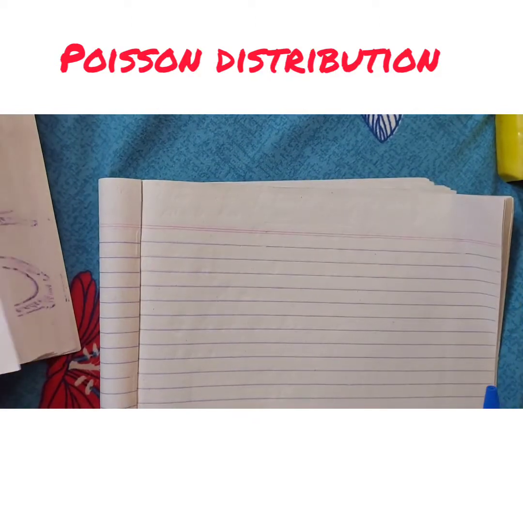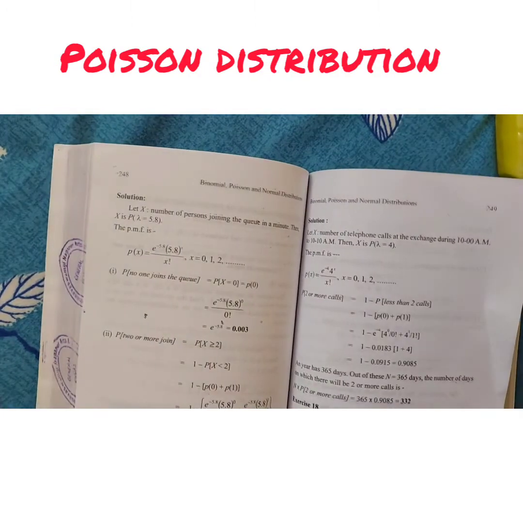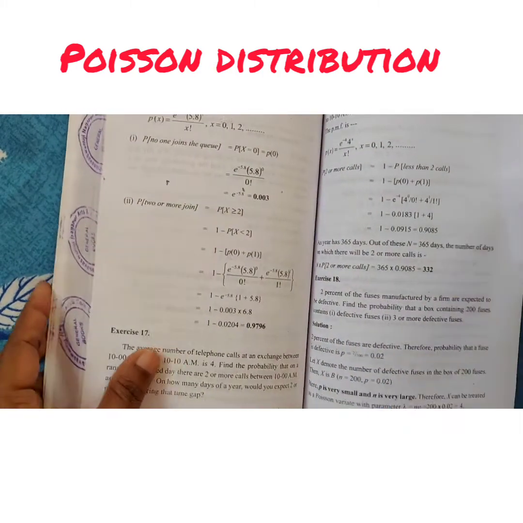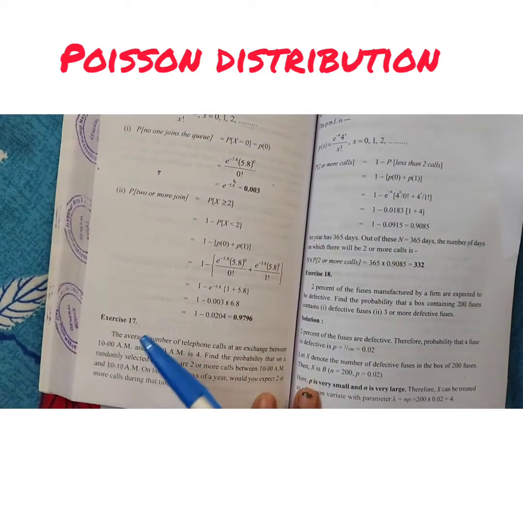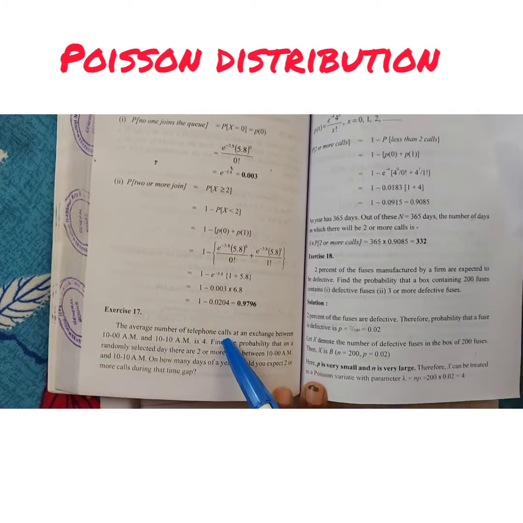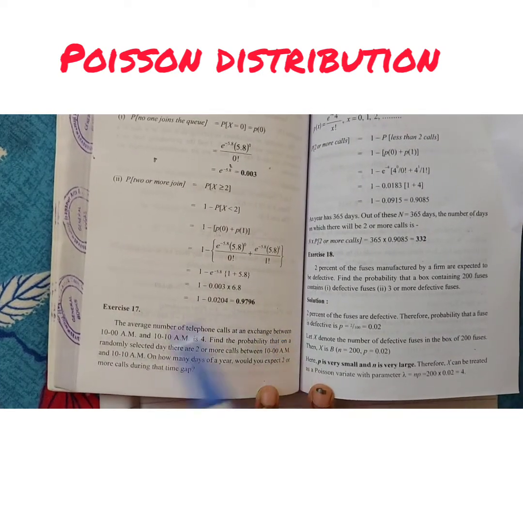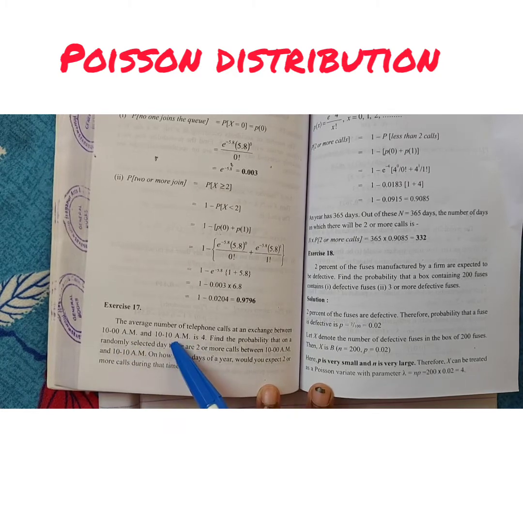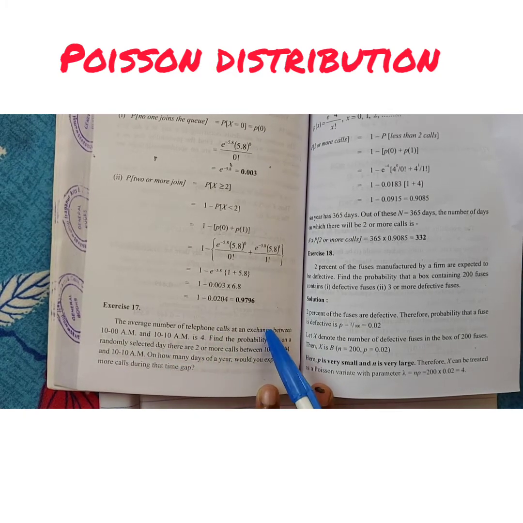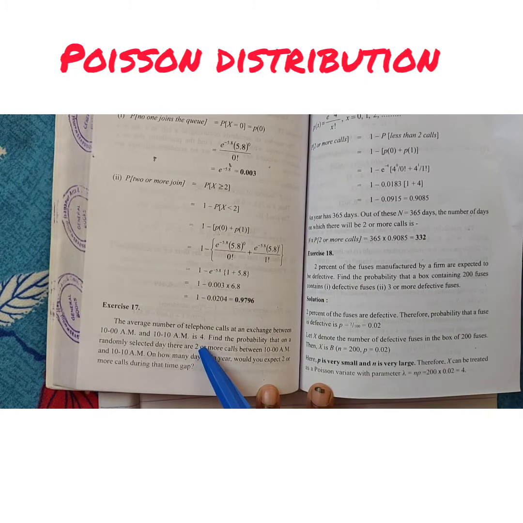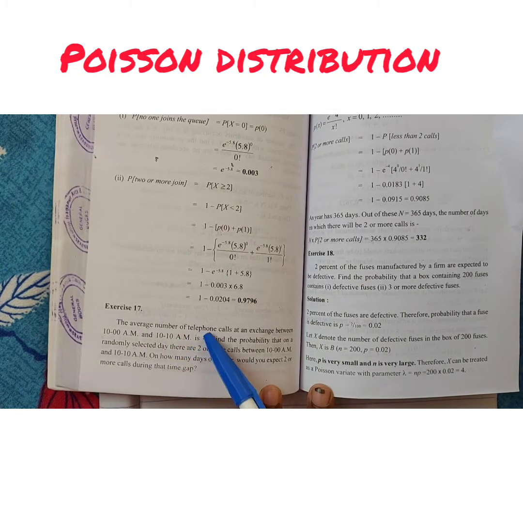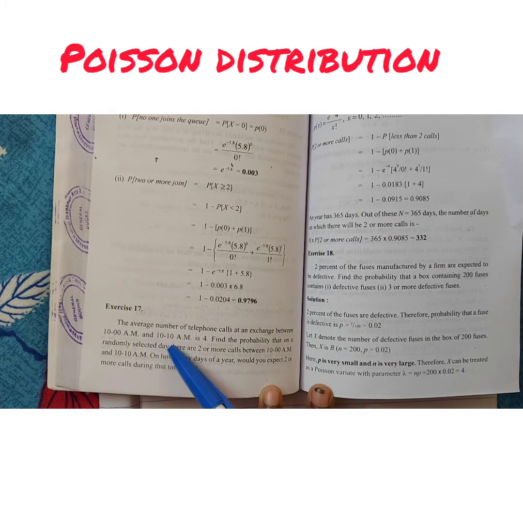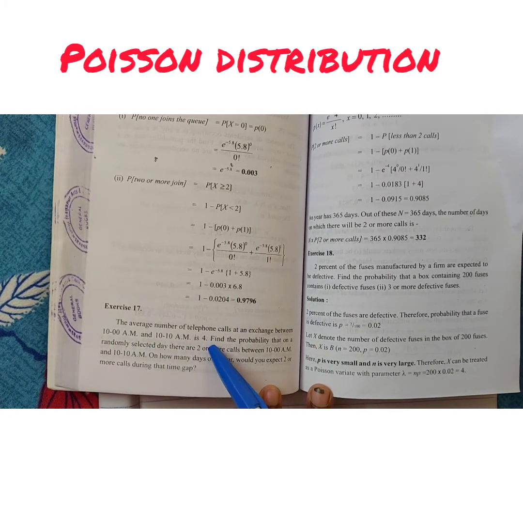Now let us go with the next problem. I'll just read it out and then I will tell you. Okay, so just see here. Average number of telephone calls at an exchange between 10 a.m. to 10:10 a.m. So a 10 minutes difference is there. So the average number of calls they are finding out is 4. The average number of telephone calls at an exchange between 10 a.m. and 10:10 a.m. is 4.